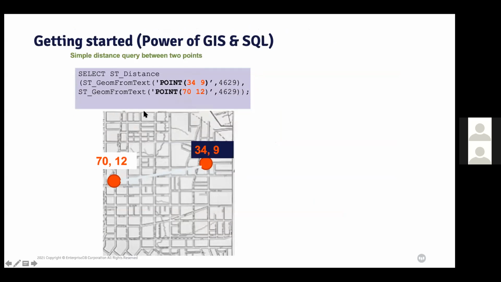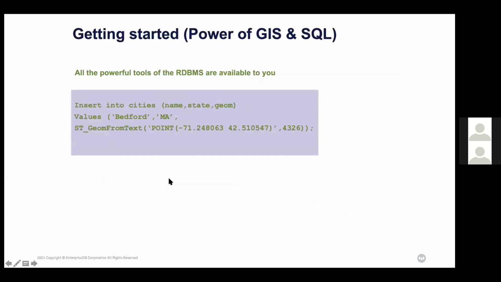So these are the geometry from text functions to convert your geometry into text format. This is a spatial reference ID. I am pointing X and Y axis here. And for my next point, that is 71 point, and this is again a reference ID. So I calculate the distance between two points. Similarly, all the powerful tools of RDBMS are available for you when you are working with the GIS data.